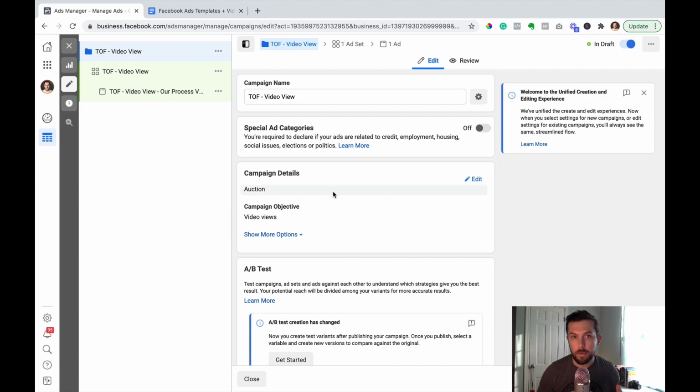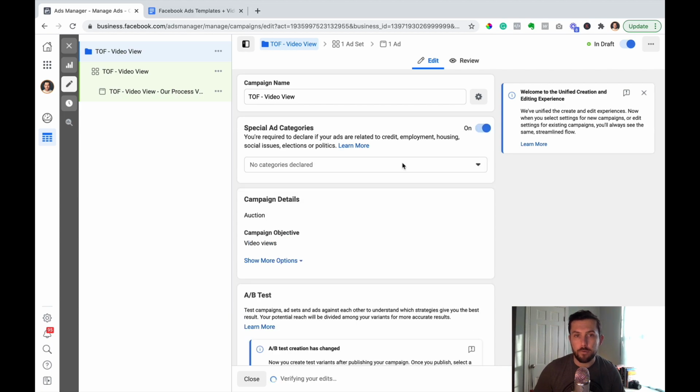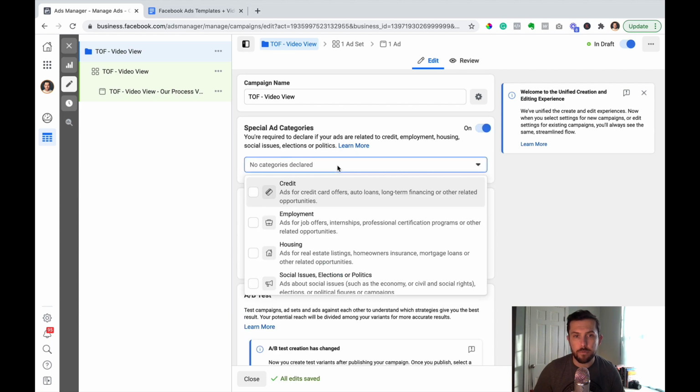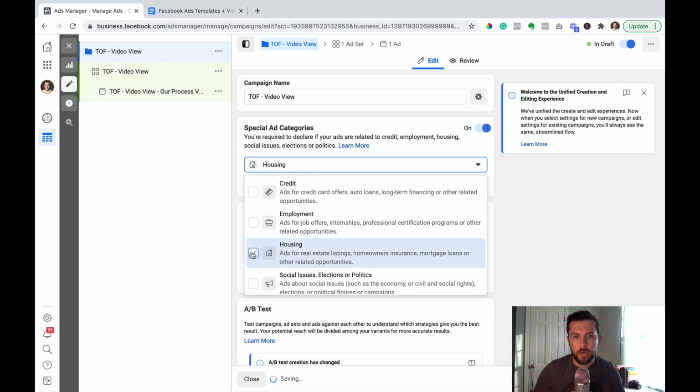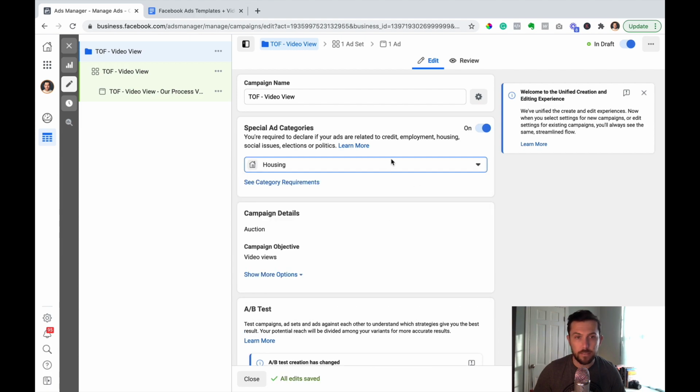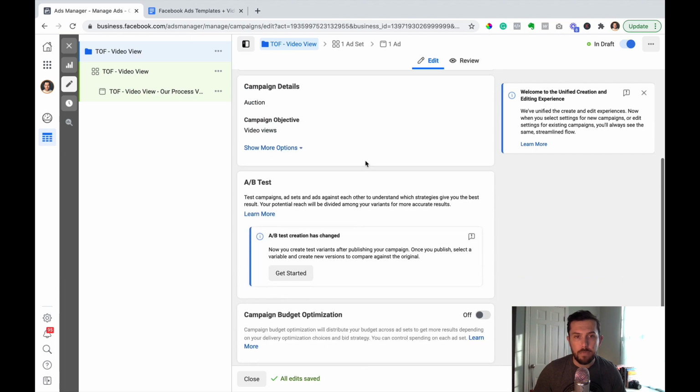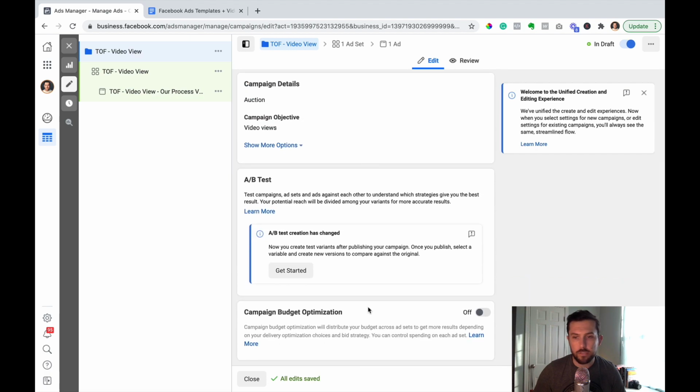where I can now start to build out my ad. So the first thing you have to do, since we are in the real estate market, the real estate industry, is we do have to select the special ads category. That's going to restrict you on the type of targeting you can do, unfortunately, but Facebook released this about a year, maybe a year and a half ago. So we do have to say that this is a special ad category. Click on housing. If you don't, your ads are going to get rejected automatically. And then pretty much everything else on here we can just skip over.